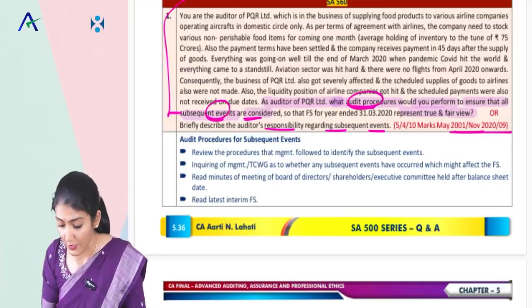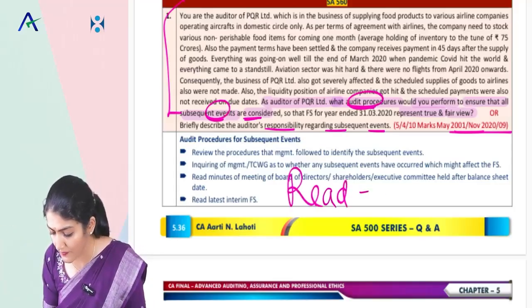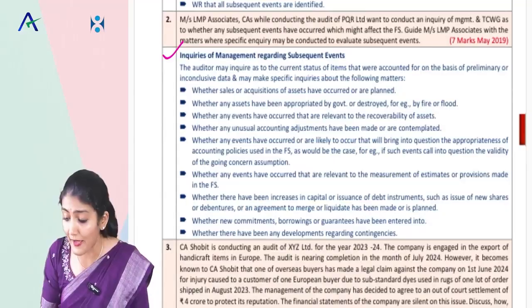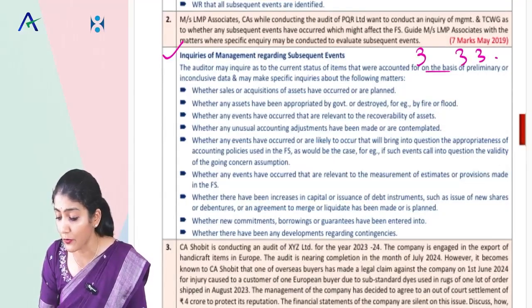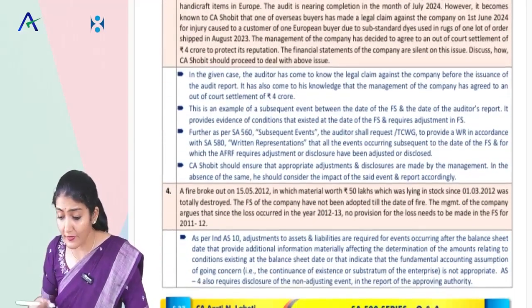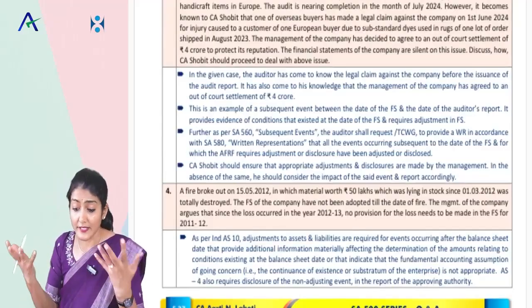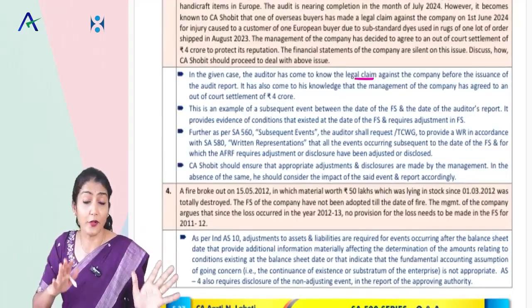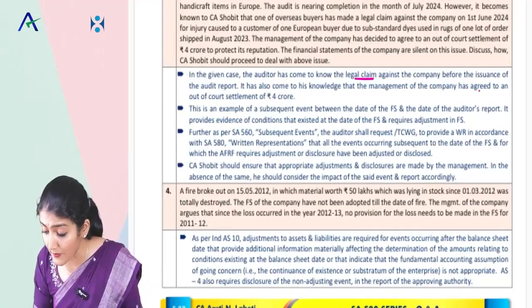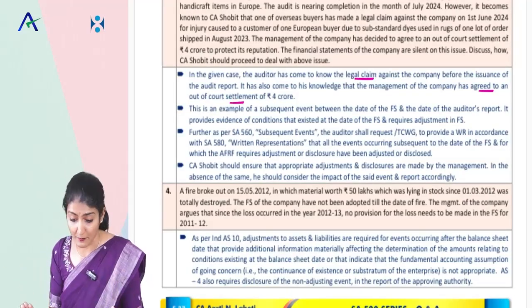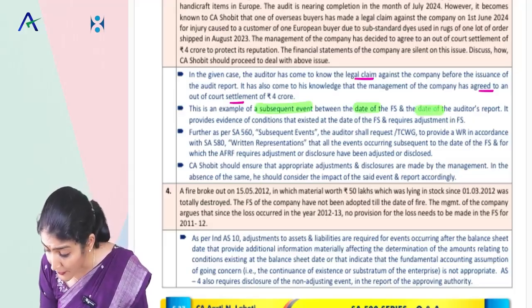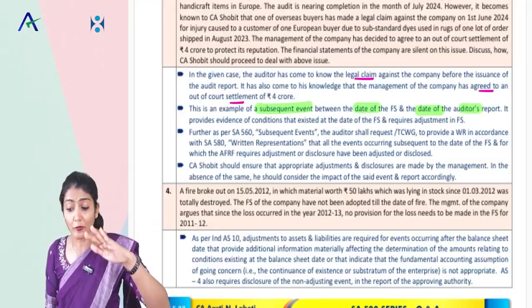Read the latest. You remember the audit procedures for subsequent events: you need to read the latest, and then make inquiries of the management regarding subsequent events, so three inquiries. Then it says there is a litigation and legal claim against the company before the issuance of the audit report, and the management has agreed to an out of court settlement. This is an example of a subsequent event between the date of financial statements and the date of audit report.